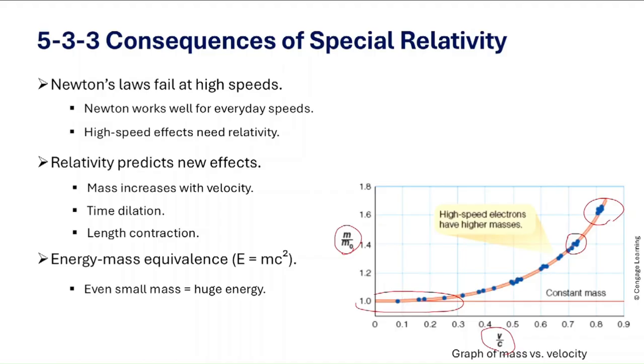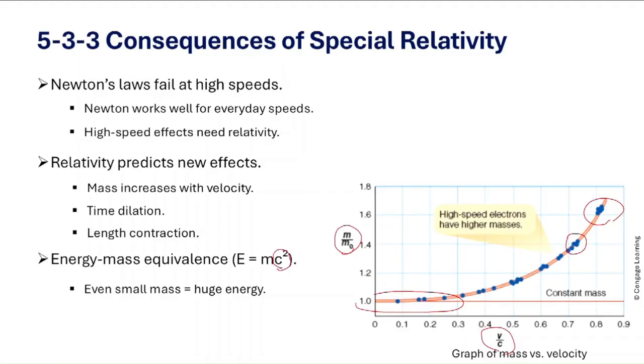Now here is the energy mass equivalence equation, which is E equals mc squared. And this is probably the most famous equation in science. It says mass and energy are two sides of the same coin. Even a tiny bit of matter contains an enormous amount of energy. Why? Because it's multiplied by c squared.